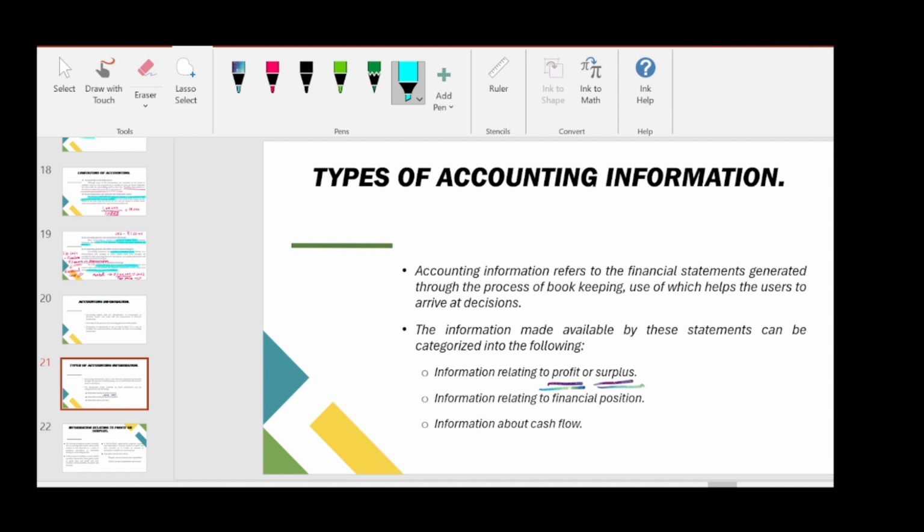So profit making organizations, what is their desired objective? Their desired objective is to earn more and more profit and to grow their business. That is the main objective of a profit making organization. While we have many non-profit organizations around us, their main aim is not to make profit.